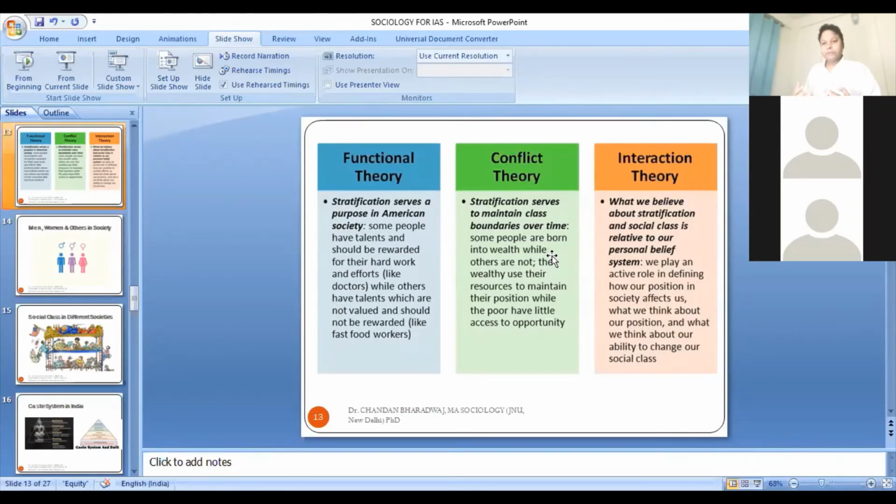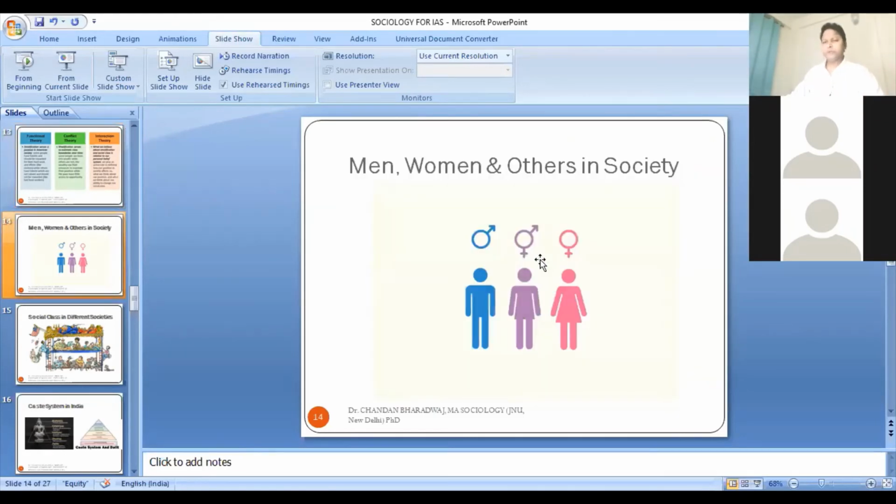It is the human being which is most important, so we have to focus on human interaction. These are three major perspectives in sociology. Under these three perspectives, we have different kinds of theories, and when you start your preparation and start studying the subject matter of sociology, you will come to know about these different theories under different perspectives, under different schools.